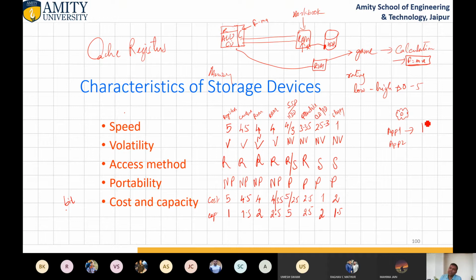Inside that semiconductor, this portion occupies particular data which is used repeatedly. So this is known as application cache.